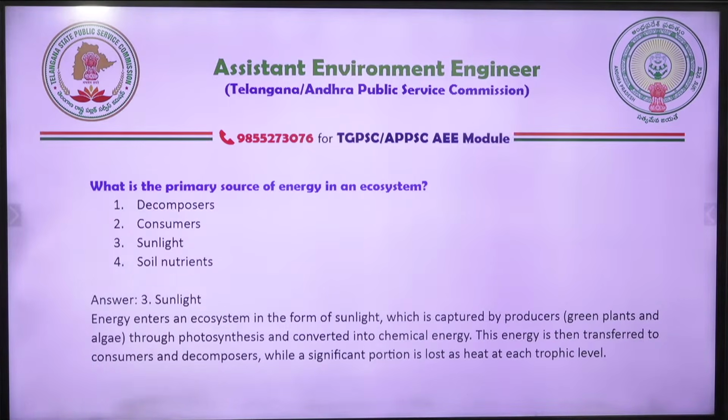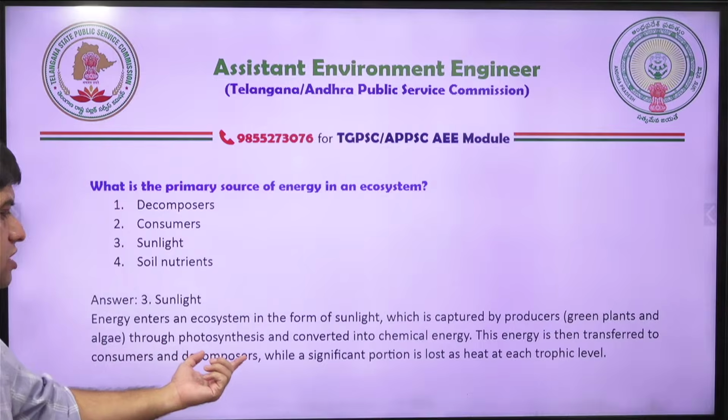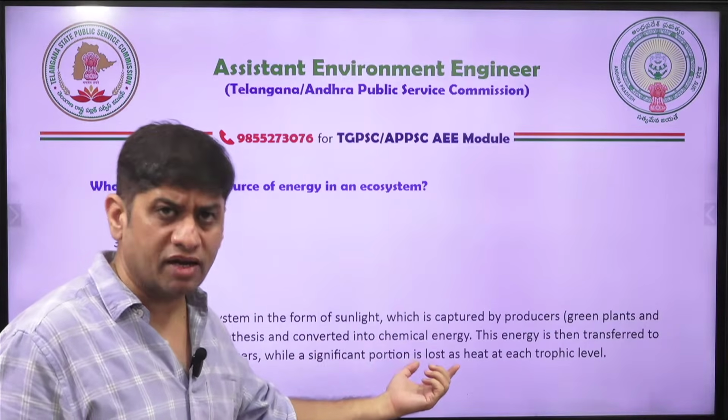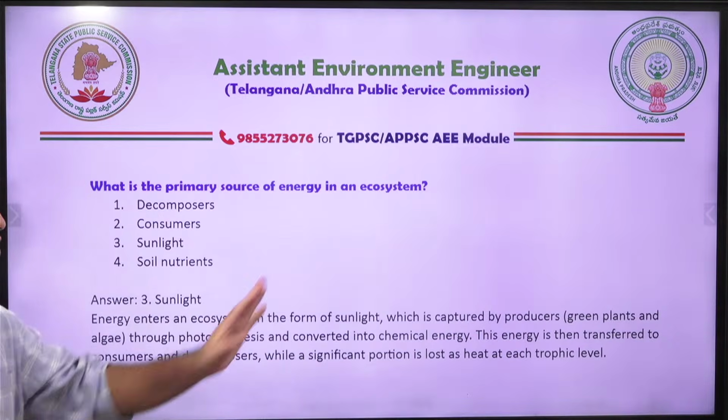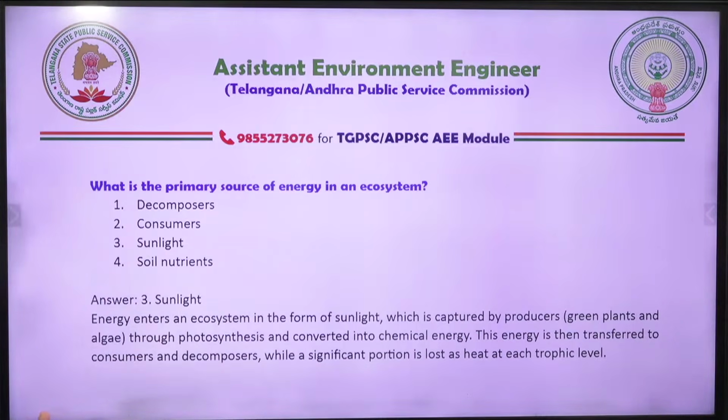The producer is at the bottom of the energy pyramid. First the producer comes, and through the photosynthesis process sunlight is converted into chemical energy, and energy is then transferred to the consumers, decomposers, and all. This is how it goes, and a significant portion is lost as heat at each trophic level.